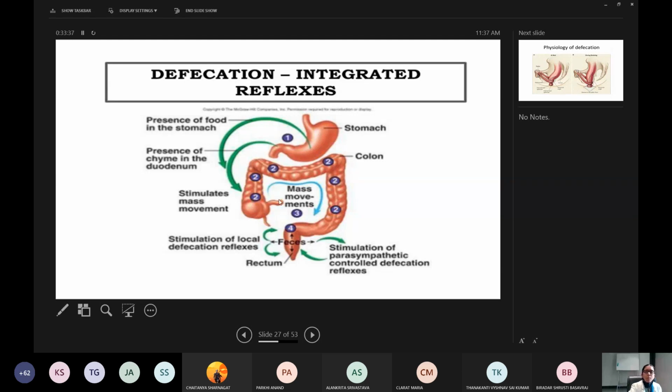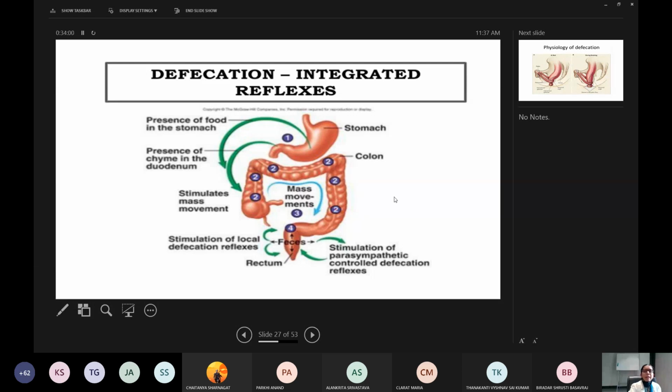Okay, so mass peristaltic movements occur, with stimulation of parasympathetic control, defecation reflexes, and the stimulation of local defecation reflexes. All this will cause defecation to occur. This is the rectum.